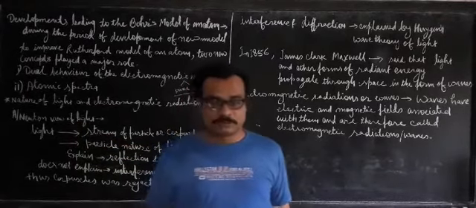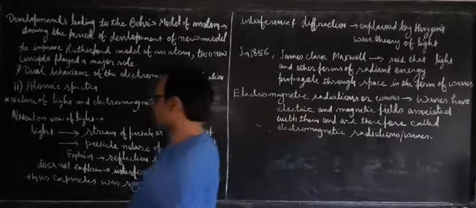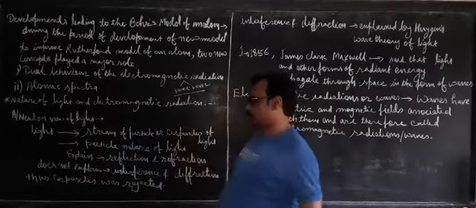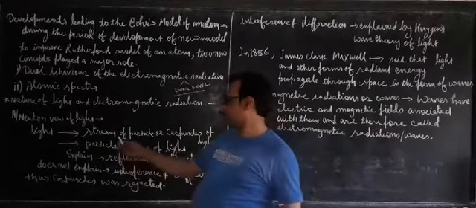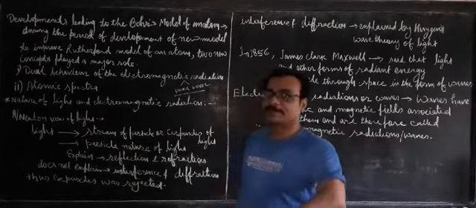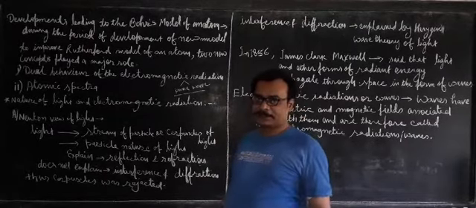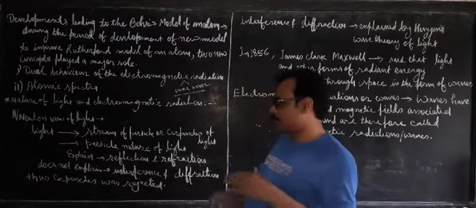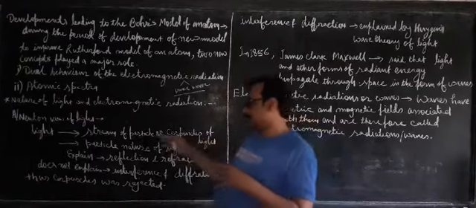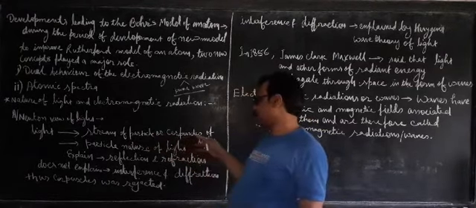What is called Newton's view of light? Like Newton's law of motion, in the same way Newton gave us a view of light. According to Newton, light is nothing but a stream of particles moving in a straight line. A stream of particles means a collection of very, very minute particles which move in a straight direction. This stream of particles has a name, corpuscles of light.